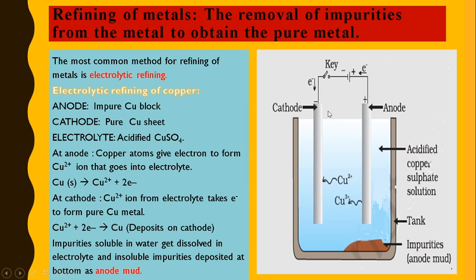After a certain time this cathode will become thick and we can remove it and attach a new cathode for further deposition of copper metal. The impurities present in the impure copper block get deposited at the bottom of the tank, and this is known as anode mud. These impurities are insoluble, and the soluble impurities dissolve in the electrolyte, and we obtain pure copper at the cathode.